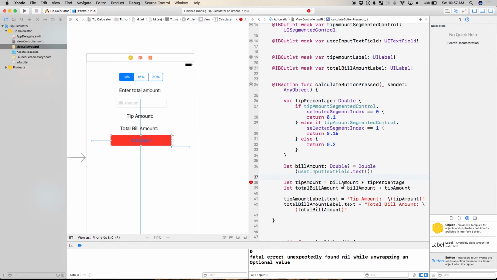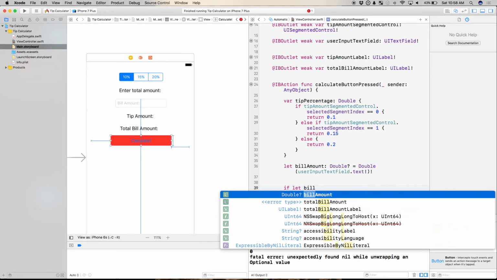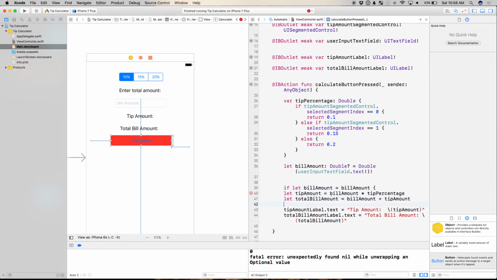The correct way to do it is to take bill amount and say, okay, I need to optionally bind this here. I'm going to do this right here. So I'm going to say, if let bill amount equals bill amount. And I'm going to run this code inside of it here. And this should protect me. I'm going to move this inside here as well.